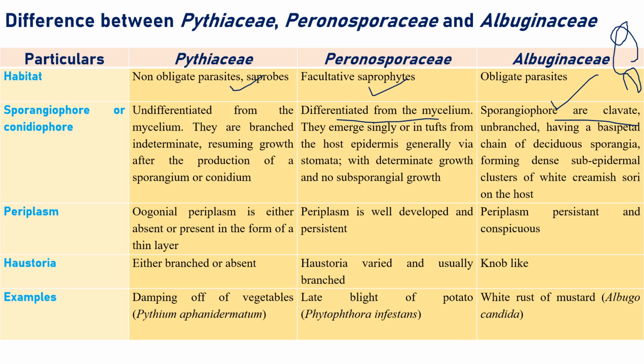I think we have discussed Albuginaceae in detail, the disease caused by Albugo along with the life cycle. If you have not gone through it, we suggest you do. And anyway, the last one is periplasm.